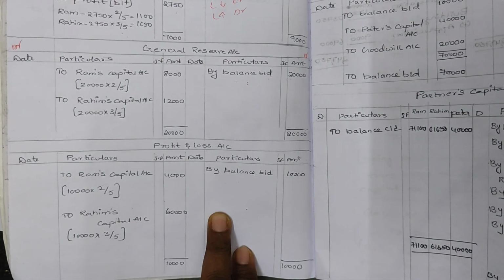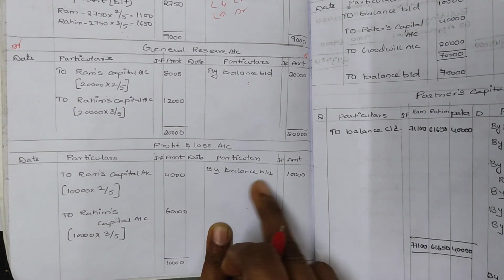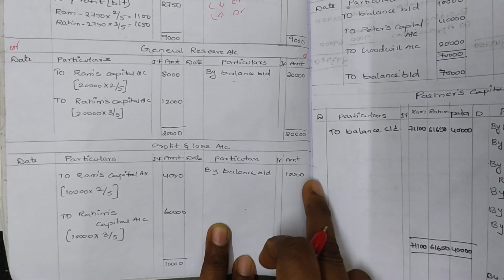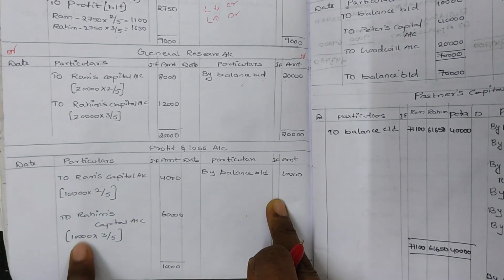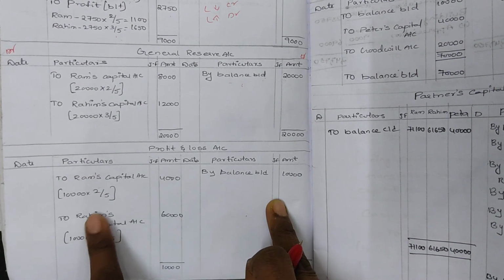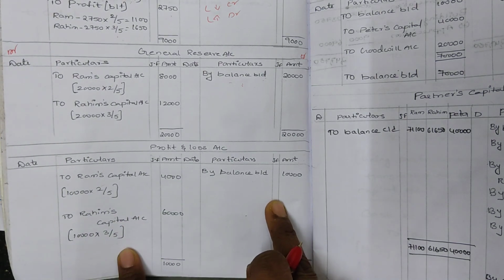Afterwards, in the question he has also given a profit and loss account on the liability side of the balance sheet. For the profit and loss account also we have to open an account. It is also a liability item. So same, by balance brought down 10,000, and this 10,000 we should share to the old partners in the old ratio. To Ram's capital account 10,000 into 2 by 5, to Rahim's capital account 10,000 into 3 by 5.